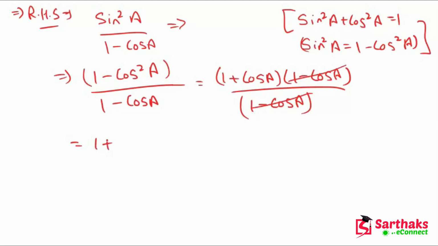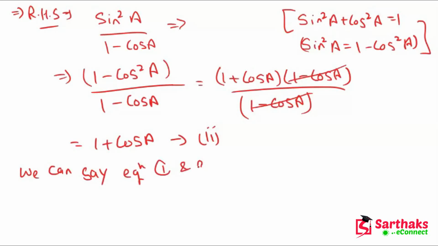So we get 1 plus cos A, which is our second equation. So we can say that equation 1 and equation 2 are equal.